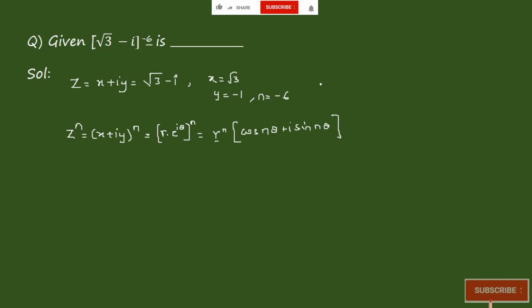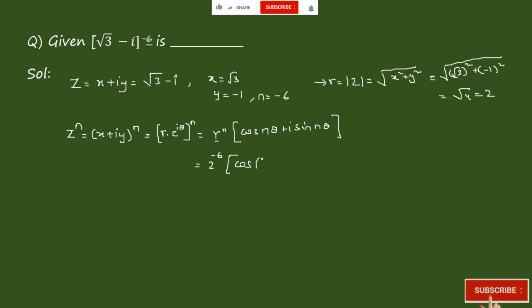So we get n is equal to minus 6. What is r? r is nothing but modulus of z, which is equal to root of x square plus y square. We know the x and y values: root of (root 3) square plus (minus 1) square, so it becomes root 4, which is equal to 2. So we got the value of r, it is 2, and n is minus 6, into cos of n theta. Theta, we know that tan theta is equal to y by x.